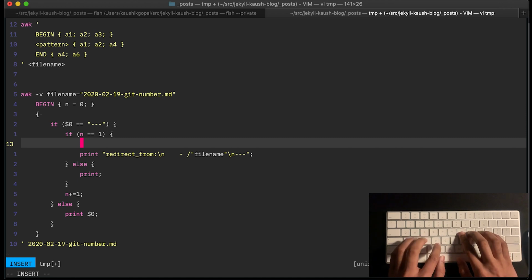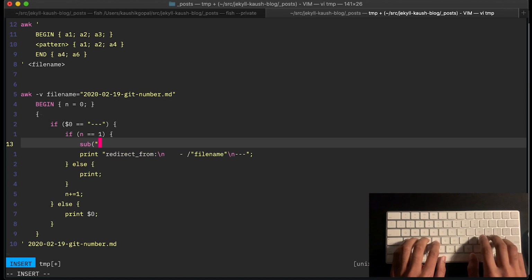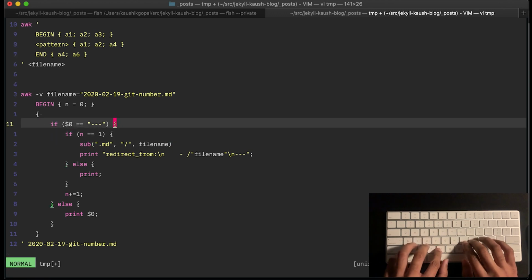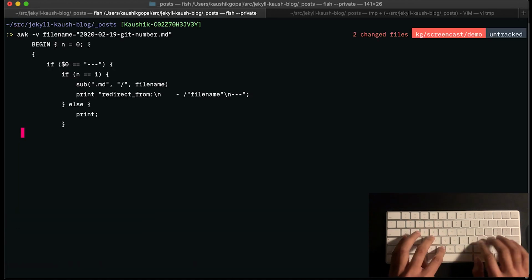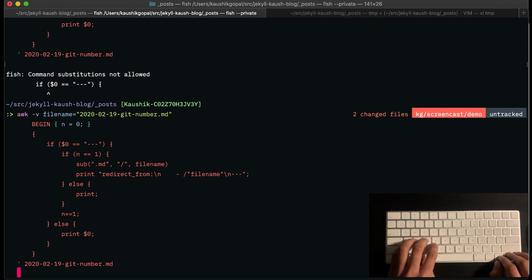So instead, I'm going to say, whenever you encounter the suffix .md, replace it with a / and do that for the variable filename. So what it's going to do now is take the file name and replace this portion with a forward slash. Let's see if I got that portion right. Whoops, I have a mistake in here.